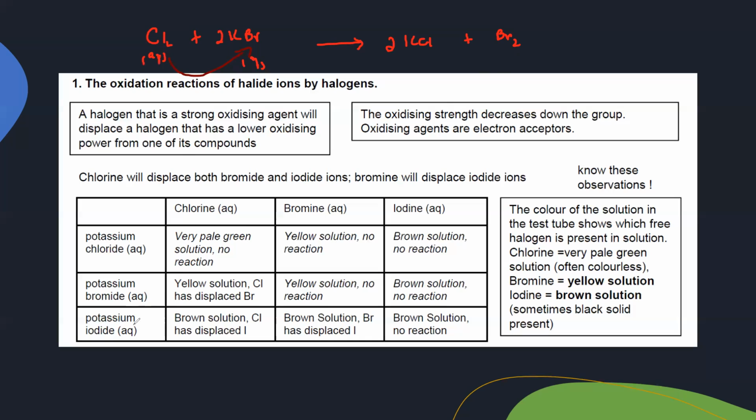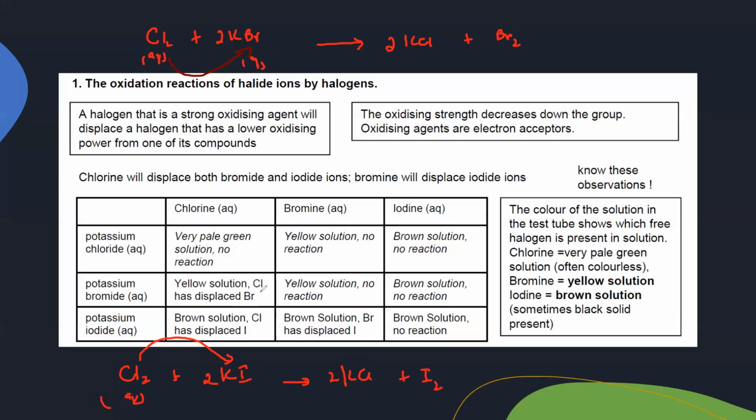In the same way, if we add aqueous chlorine to potassium iodide, again the more reactive halogen displaces the less reactive halogen from its compound. So we have, for example, chlorine, in this example aqueous, added to potassium iodide, KI. We know chlorine is more reactive than iodine, so chlorine will displace iodine from its compound. As a result, it will form potassium chloride and an iodine molecule.